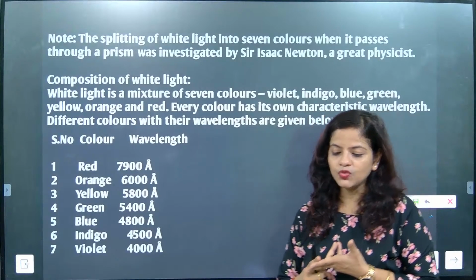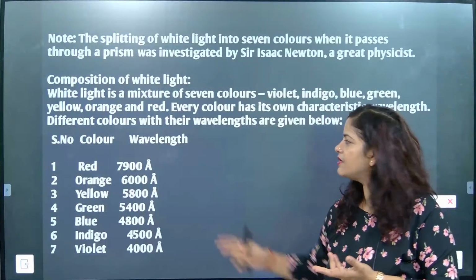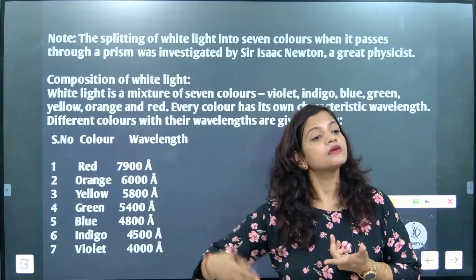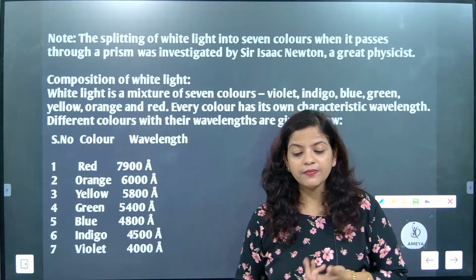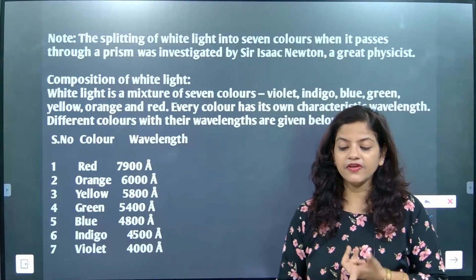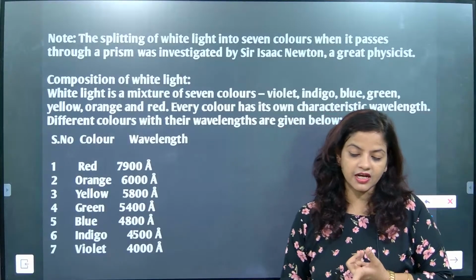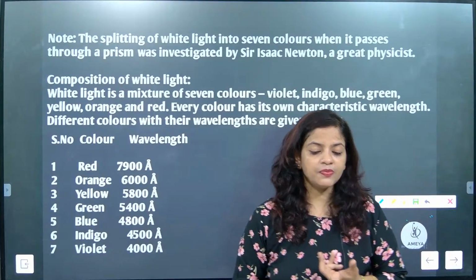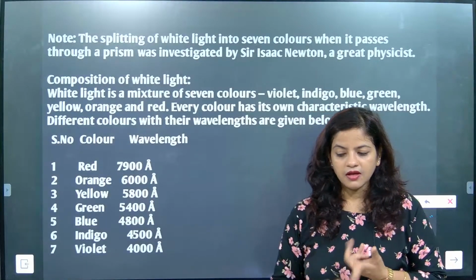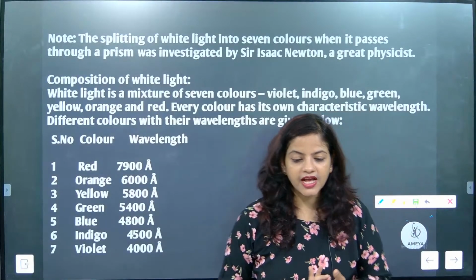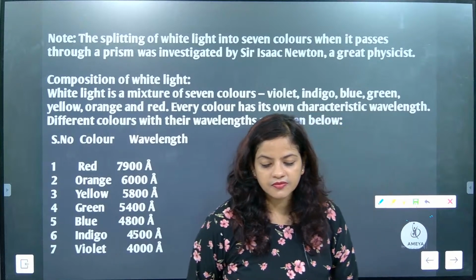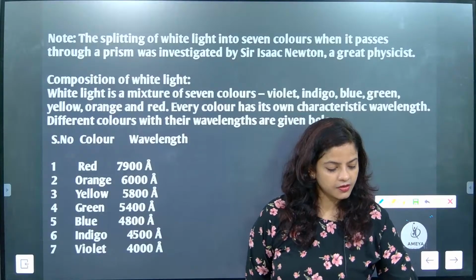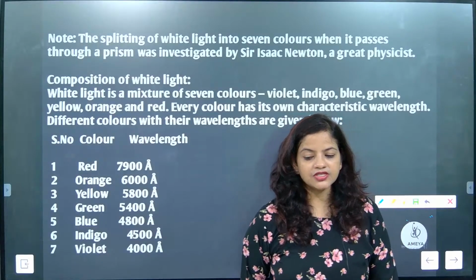Children, come on, get back to work. Now maximum, red color will have what? Maximum. Come on children, start responding. Wavelength. Maximum wavelength is red color. Speed will be maximum. Children, come on, get back to work. Speed. I'm not getting the answers. Come on, go for it please. I'm not getting answers, children.